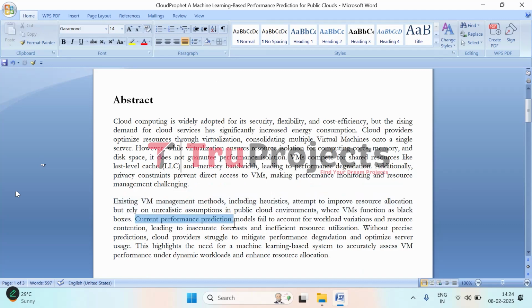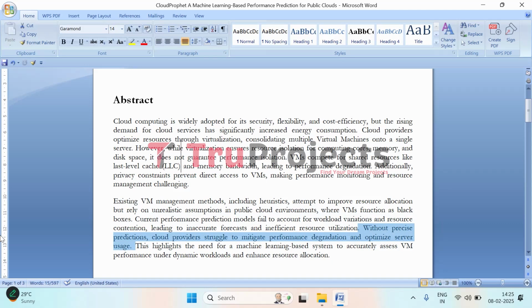In cloud computing, providers use different techniques like heuristics, which are basically rule based shortcuts, to manage how virtual machines share the resources. The problem is that these methods assume ideal conditions which don't exist in real world public cloud environments. These VMs act like locked boxes. Cloud providers don't know exactly what is running inside, making it harder to predict performance accurately. Because of this, current models don't handle unpredictable workloads well. They don't consider how multiple VMs compete for resources and slow things down, leading to bad predictions.